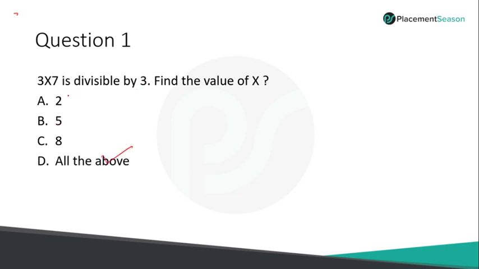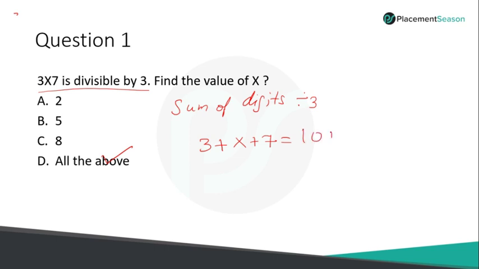First of all, if you look at this question, 3x7 is divisible by 3. What is the divisibility rule for 3? The sum of the digits should be divisible by 3. So what is the sum of the digits? 3 plus x plus 7. That is 10 plus x. If I add some value x, that answer should be divisible by 3.